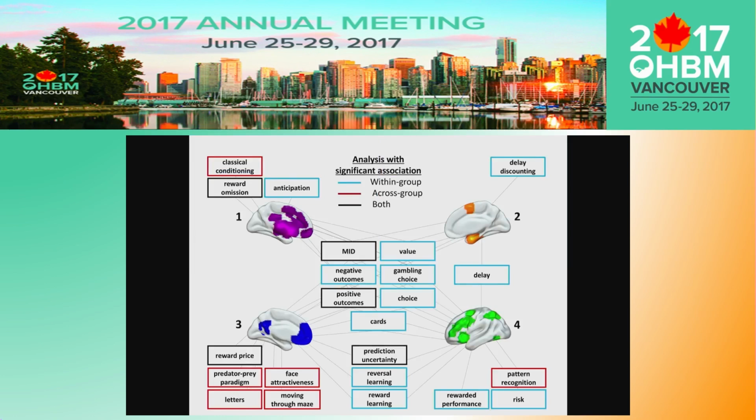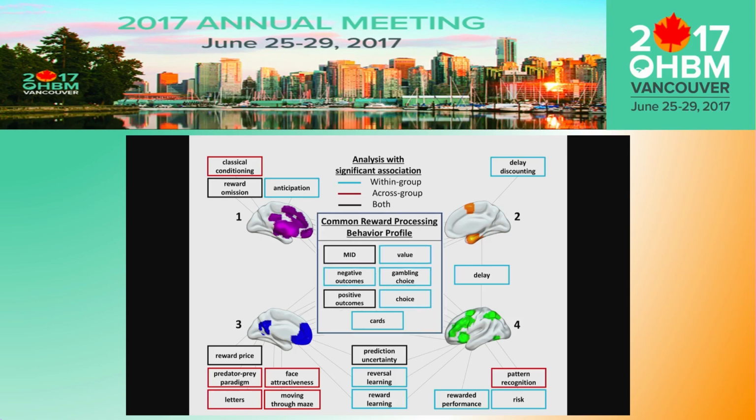So these are the resulting terms that were significantly and positively associated with each grouping. You see those outlined in blue were significant from the within-group analysis, those outlined in red were significant from the across-group analysis, and those outlined in black were significant from both. You see 7 terms in the middle that were significantly and positively associated with all 4 groupings, and we refer to this as the common reward processing behavior profile.